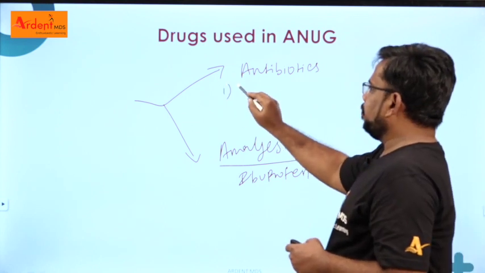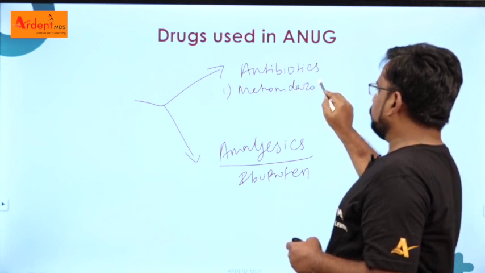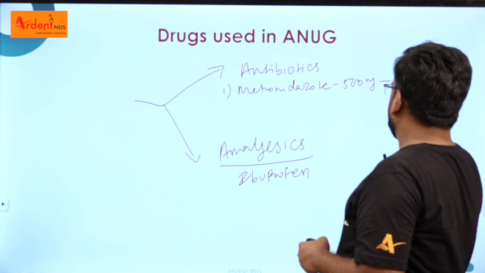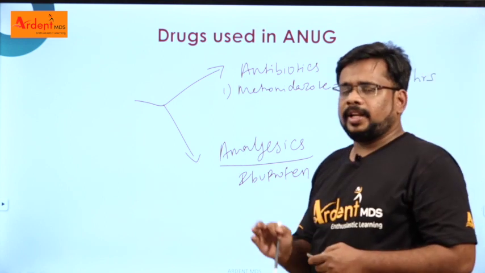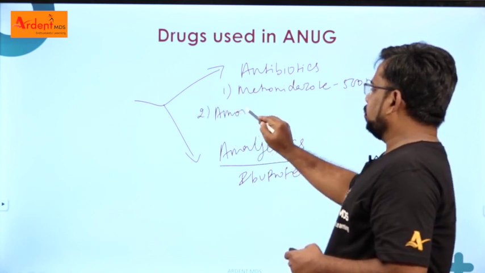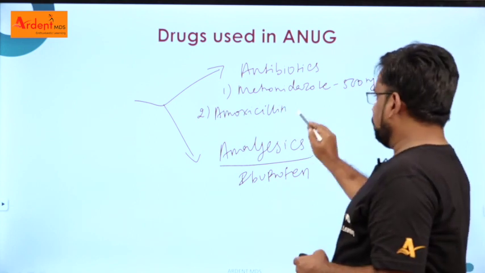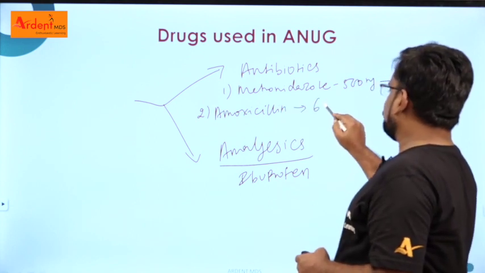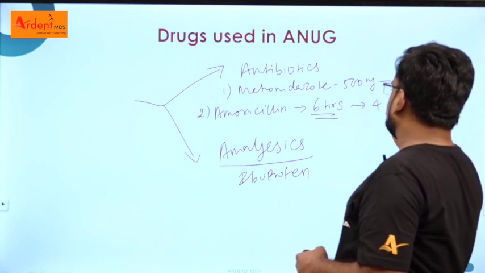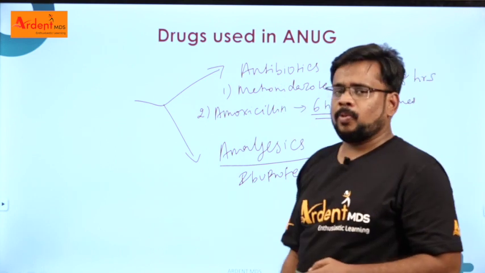Number one, metronidazole, 500 mg every 8 hours, meaning 3 times per day. Number two, amoxicillin, either 250 mg or 500 mg, every 6 hours, meaning 4 times per day. So 2 antibiotics and 1 analgesic.